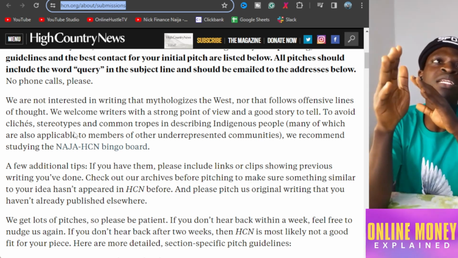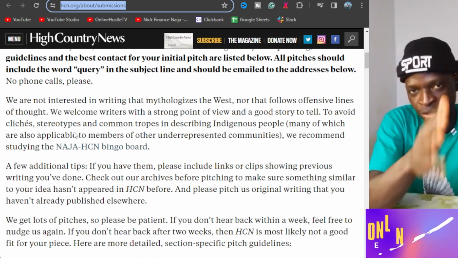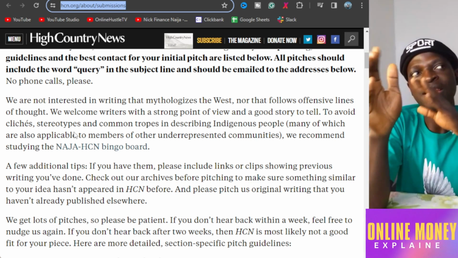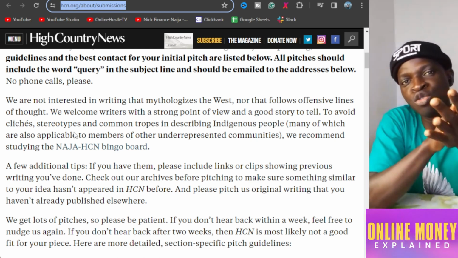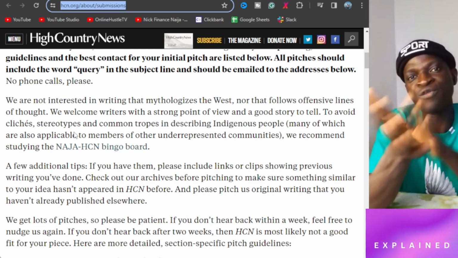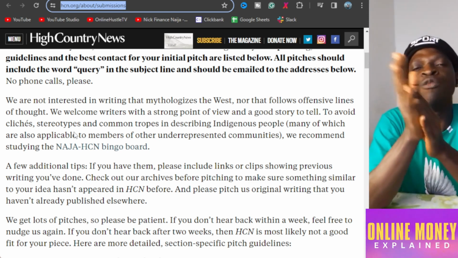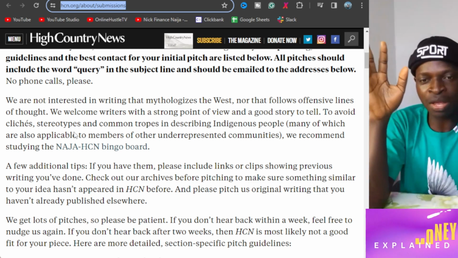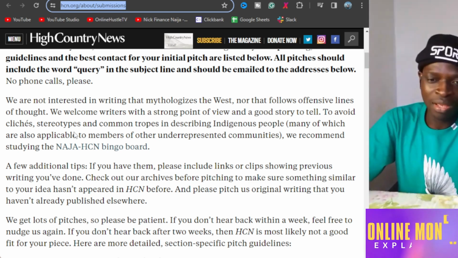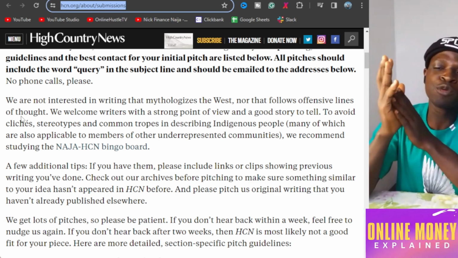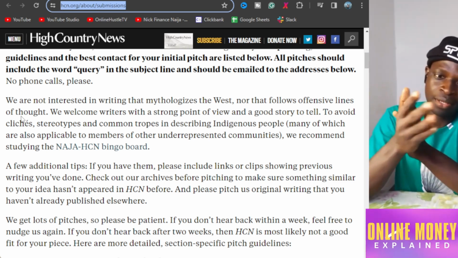Then number two is that you need to have written some stories before. You need to be somebody that has written articles, written stories before. If you've done that, there's possibility for them to get back to you fast. You have proof. So it's not just a matter of you being a novice. They don't want novices. Do you understand what I'm saying? It's stated categorically. So you have to be a good writer. Do you get what I'm saying?